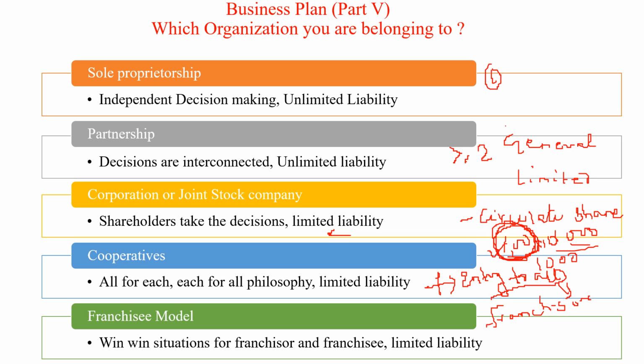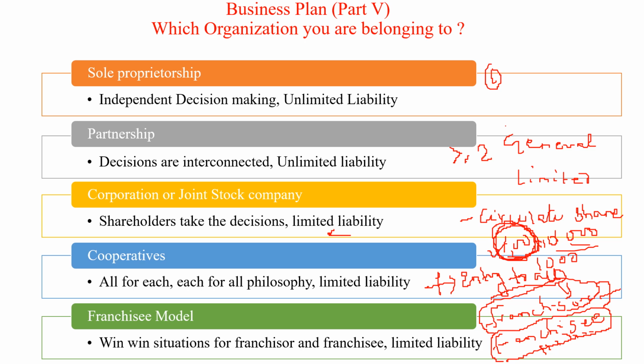And if the person wants to expand the business to different corners of the country, it is not possible for him. That's why he serves the franchisee. After setting up the business, when you think about expanding, numbers of franchisees are connected with the franchisor. It is a win-win situation between the franchisor and the franchisees. Then the question arises, what is the win-win situation?